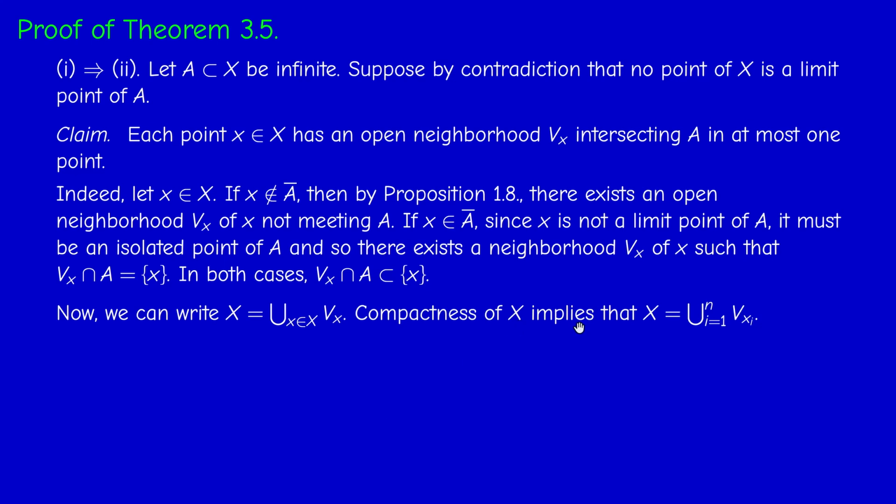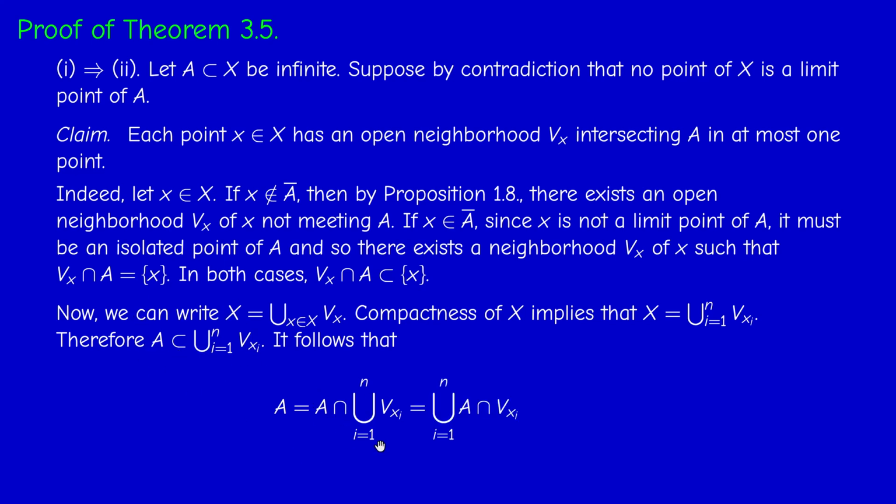And compactness tells me that X is a finite union of these elements. So in particular, the union contains A. Now, this means that A intersected with the union is just A by set theory. But A intersected with the union is just the union of the intersections. But A intersected with each V_{x_i} is contained in the singleton x_i, so it could be empty.